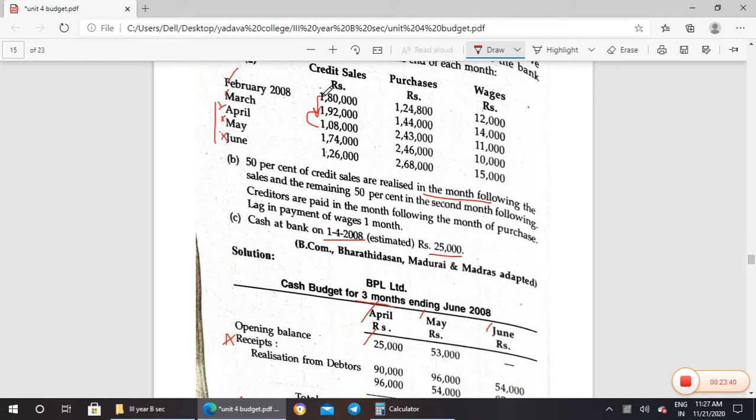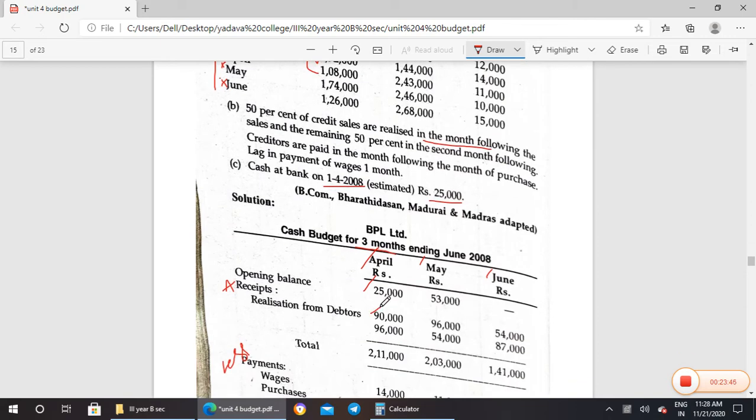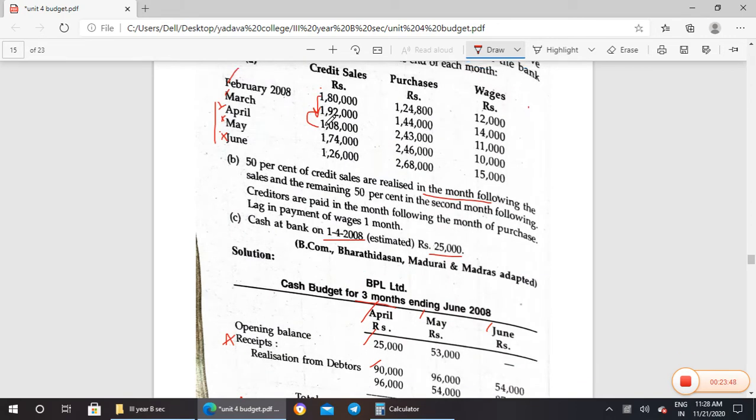For February, 50% will be paid in the next month, that is March, then April. So April 50% is taken over here. When we talked about March, 50% will happen in April, 50% in May.